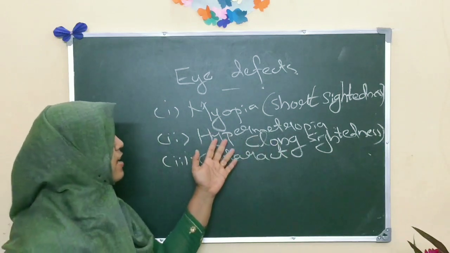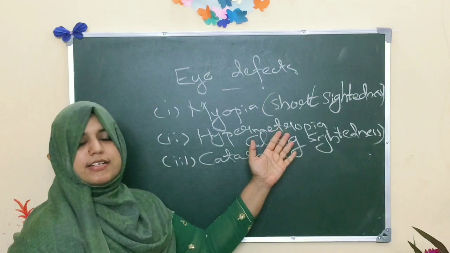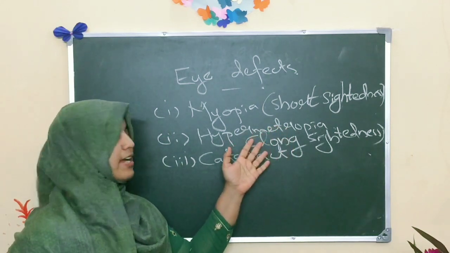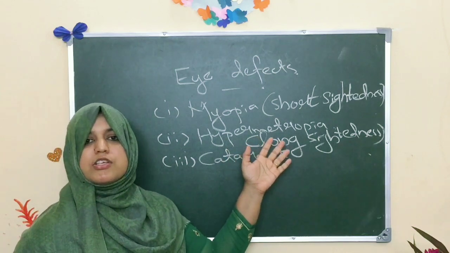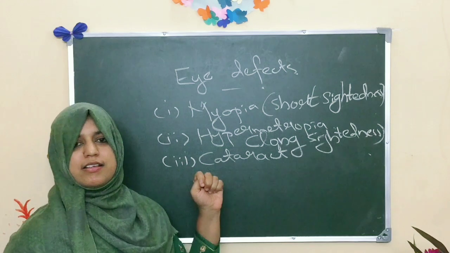If the hypermetropia defect occurs, we can correct it by using a suitable power of convex lens.